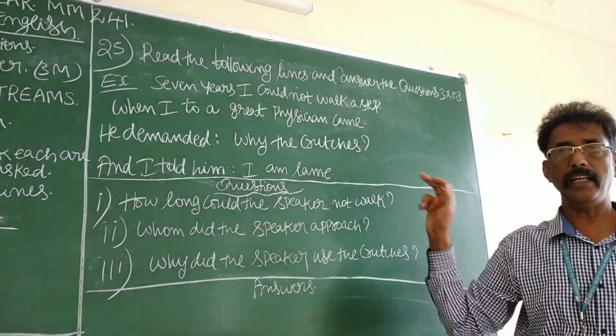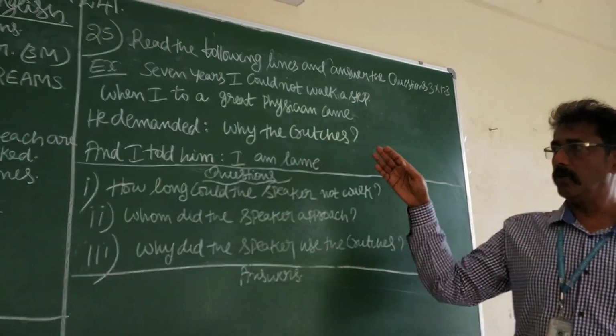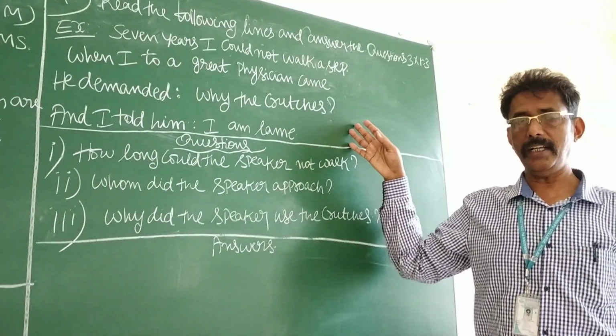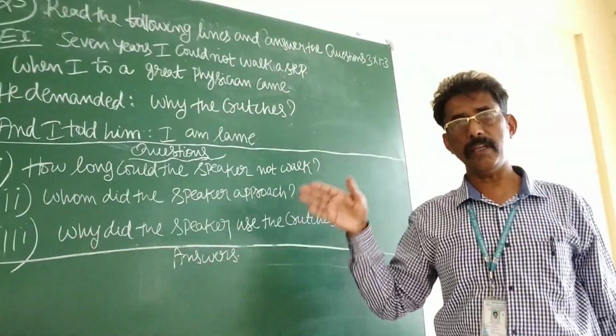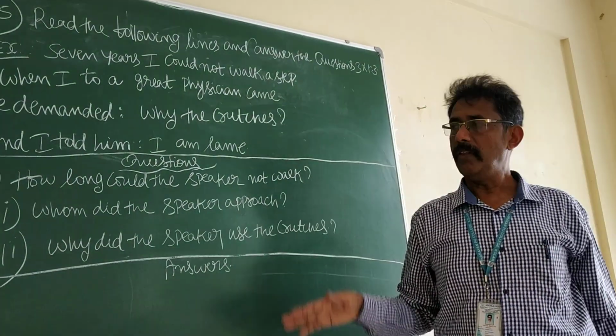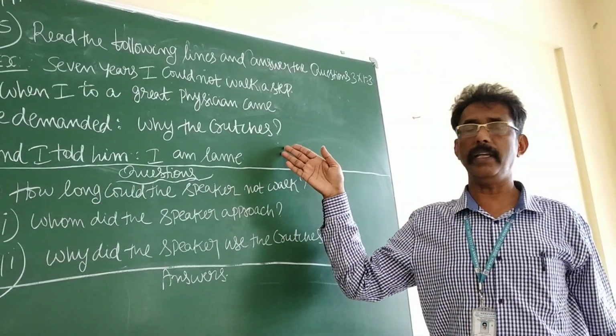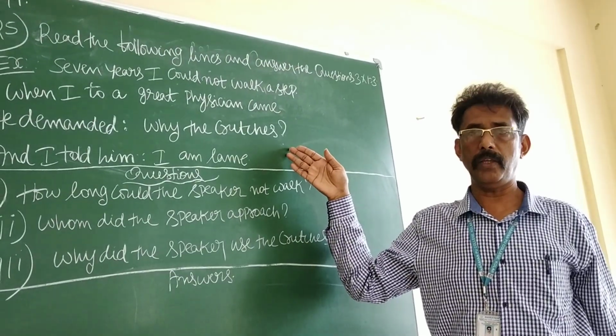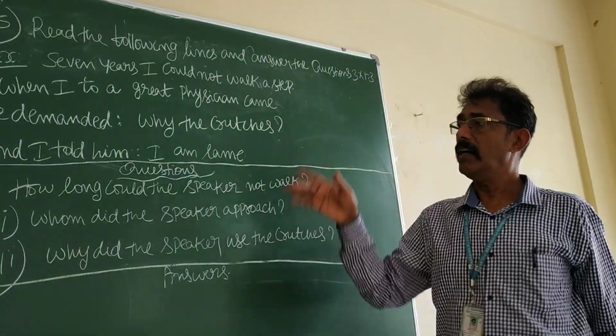For your kind information, you don't try to understand each and every word meaning. That is highly impossible. There are so many words, the meaning of which cannot be understood by you very easily.